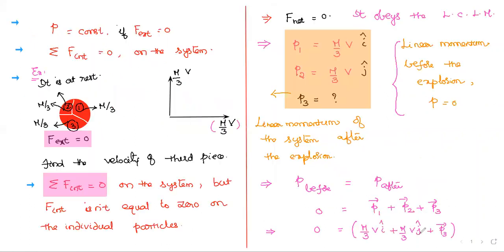And even in the previous slide I said, no need to calculate the internal forces every time. On the system, the internal force is zero all the time, no doubt at all. That's why initially, at the beginning, we are seeing it, but later while solving problems we never think about the internal force. If they ask for the internal force on the system, we directly put the answer zero. That's it. On the system, it is zero.